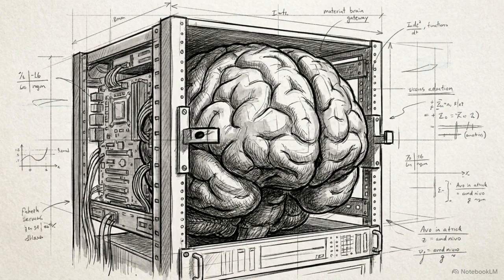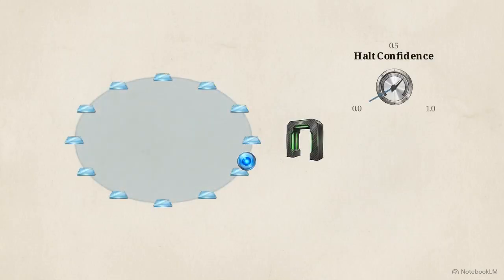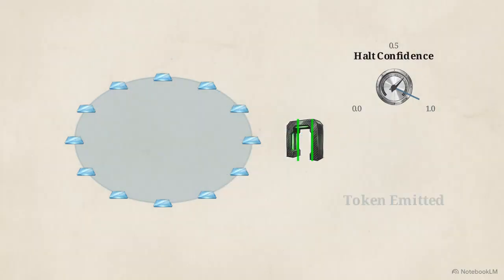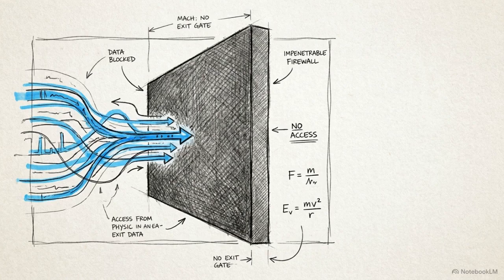Instead of predicting standard end-of-text tokens, Ene relies on a specialized module called the verifier brain. Using attention-weighted pooling, it scans the reasoning chain for logical contradictions and generates a halt confidence score. If a query is straightforward, it achieves first-pass convergence. The verifier registers a confidence above 0.95, the gate snaps open, and the token is emitted immediately.